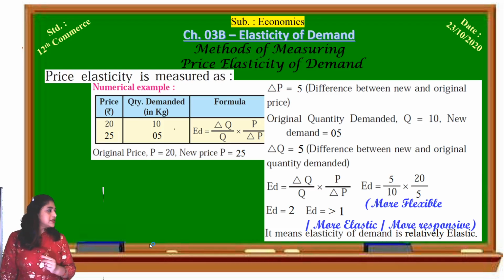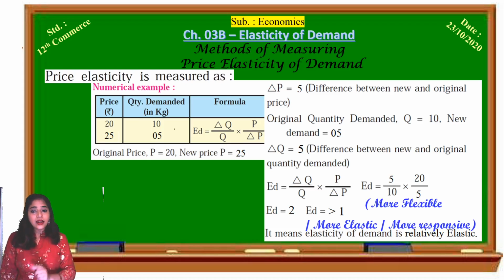So elasticity of demand we get is equal to 2. We have to compare this number 2 with the number 1. 2 is bigger than 1, so elasticity of demand is greater than 1. When the elasticity of demand is greater than 1, we call it more flexible, more elastic, or more responsive. It means the demand is relatively elastic, and the first one was relatively inelastic.